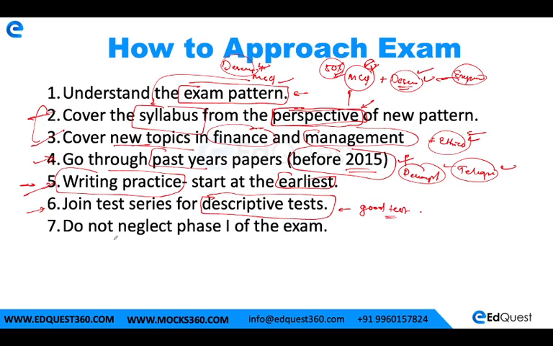Fine. And most importantly, do not neglect phase 1 of the exam. Because even if you do all these 6 points, no matter what you do, if you do not clear phase 1, there is absolutely no way further. So that is why have focus on the phase 1 exam. Make sure that you are clearing phase 1 exam as well. Fine. So that is how briefly I can tell you how to approach the exam.